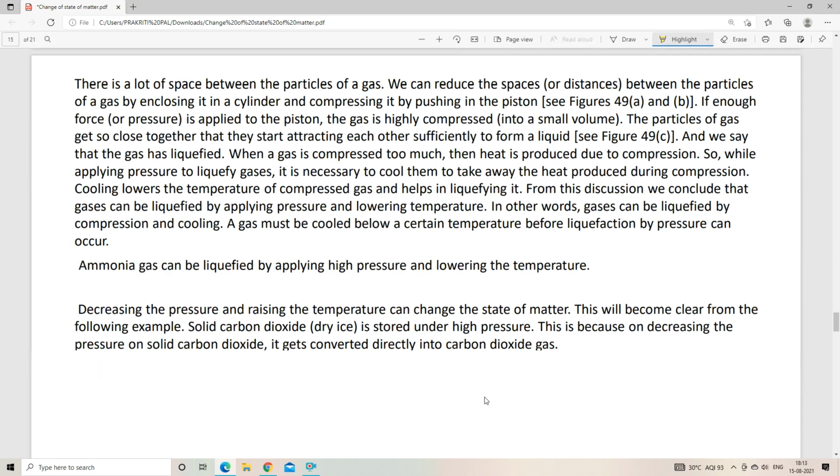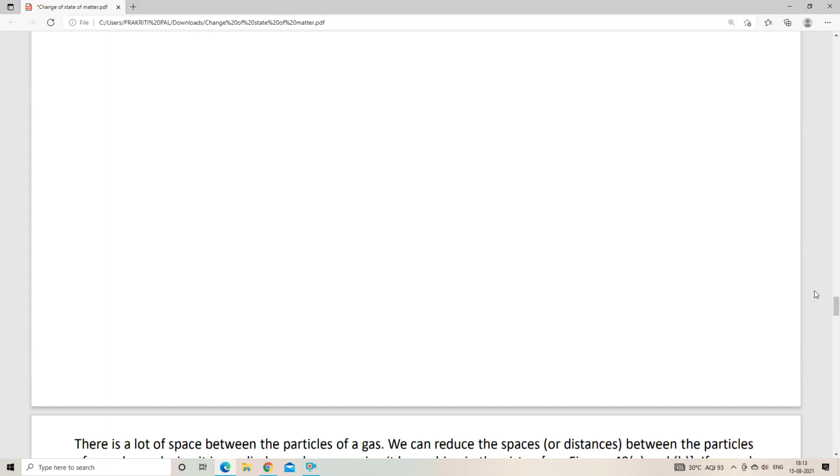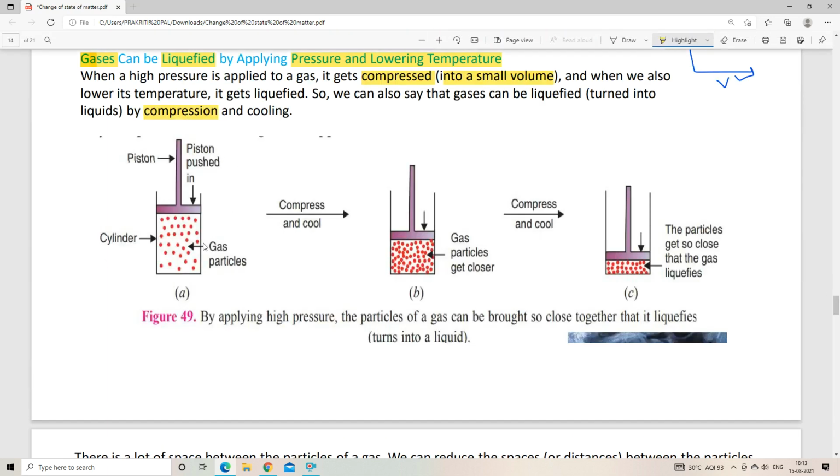A lot of space between the particles of gas. Why? Because the distance between the gaseous particles is too high. There is very low intermolecular force of attraction in the gaseous particles, right? And there is a lot of space between the particles of gas. So that is why we can reduce the space or the distance between the particles of a gas by enclosing it in a cylinder, and we can compress it by using a piston, as we have seen in this picture, right? We have seen in this picture that by applying pressure on the piston, we can compress the gas.